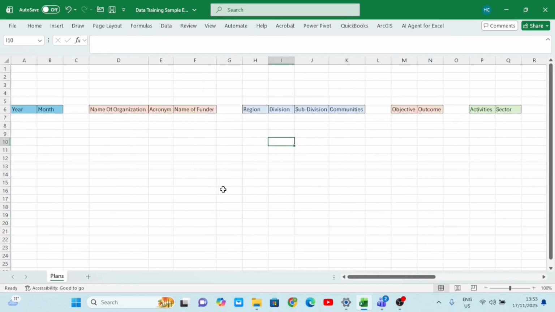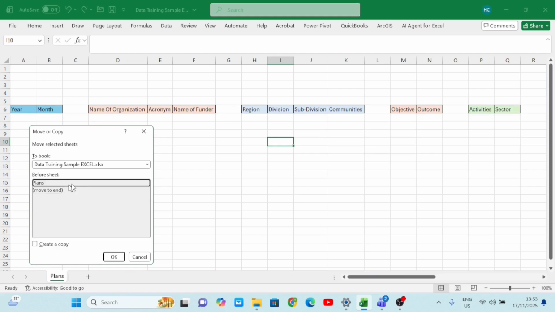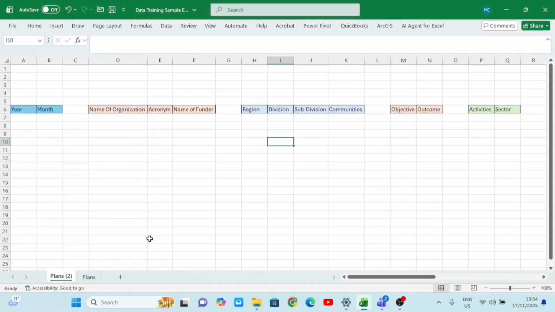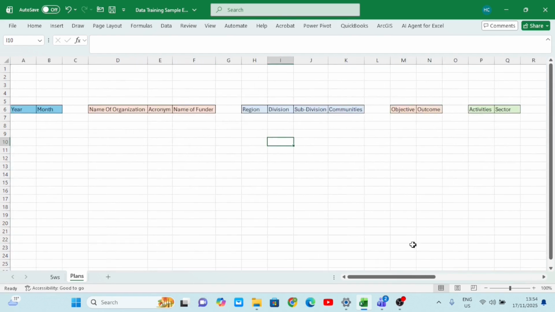Before we fill our plan, you are going to come here now and right click on your plan and then duplicate it to 2. Make it 2, copy it, right? Once you do this on your Excel, it will say create a copy, and you click and you create a copy. Now I have 2 sheets. One is plan 2, which is unique, another one is plan. Now we are going to go ahead and name one 5Ws. We want to convert one now to a tool, and then we are going to fill this plan with information. Please do that as we continue.